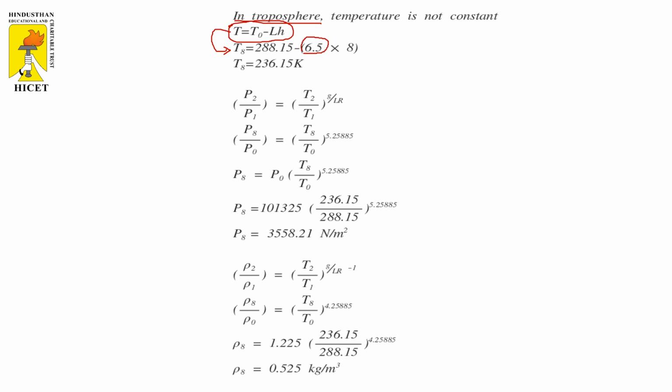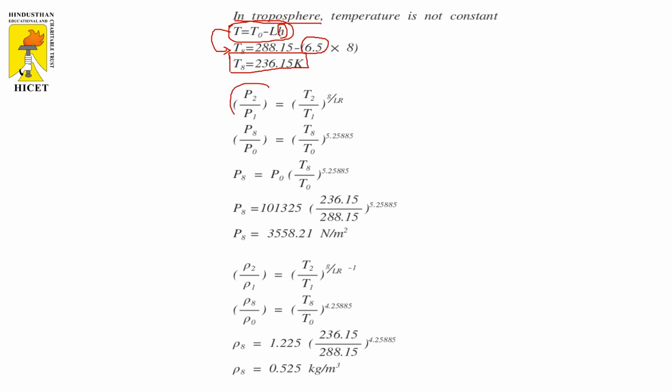While we are substituting the L value in terms of kilometers, the altitude should be in the same unit, that is 8 kilometers. Here 6.5, don't take the negative sign, because in the lapse rate equation the negative sign indicates the decreasing rate. Finally the temperature is 236.15 Kelvin, which means from 0 to 8 kilometers the temperature is decreasing, because it is a gradient layer. So this is the first one.